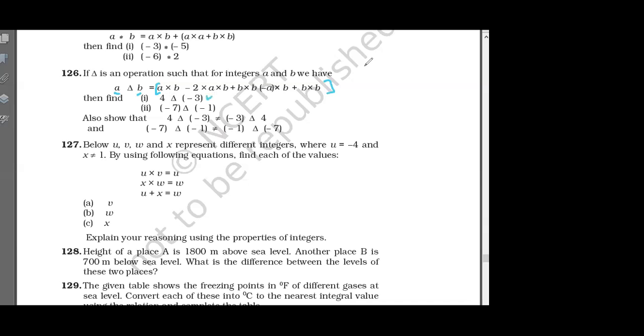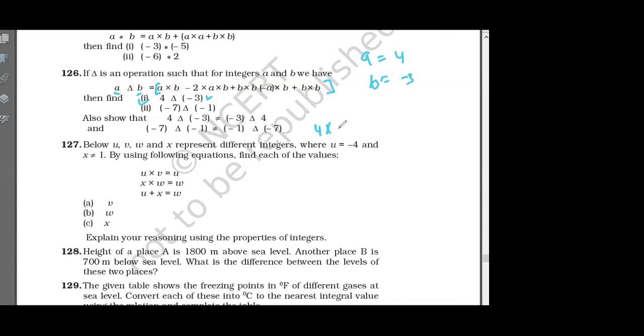So first, let us see what is A. In this question, what is A? 4. What is B? Minus 3. Very good. Now put in this term. Everyone put in this. So it will be what?